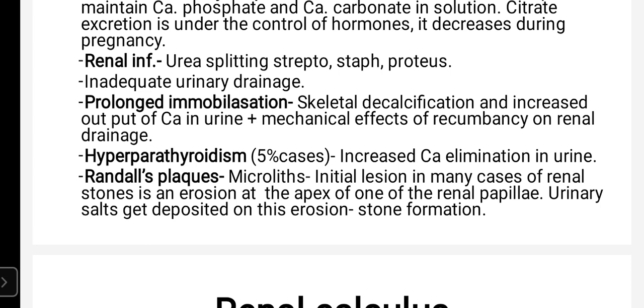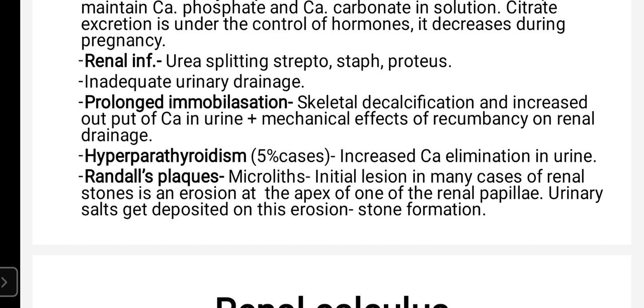Then next point is prolonged immobilization. In prolonged immobilization, there will be skeletal decalcification, and there will be increased output of calcium in urine. Because of skeletal decalcification, there will be increased output of calcium in urine, plus there will be a mechanical effect of recumbency on renal drainage.